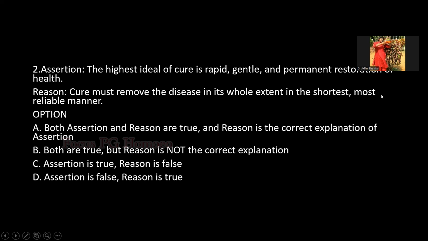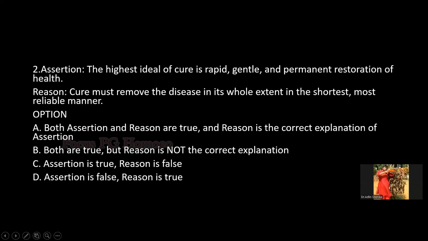Assertion: The ideal of cure is rapid, general, and permanent restoration of health. Reason: Cure must remove the disease in its whole extent in the shortest, most reliable manner. So in this question, the assertion and reason are both true, and the reason is the correct explanation of the assertion. So option A is the right answer.